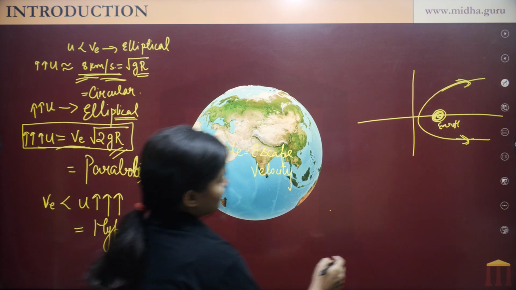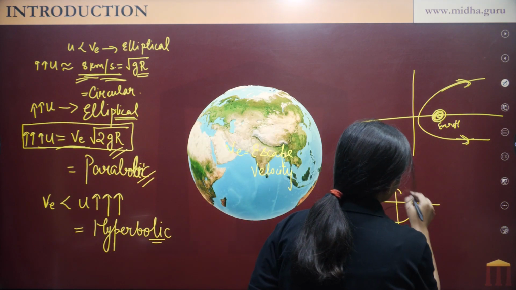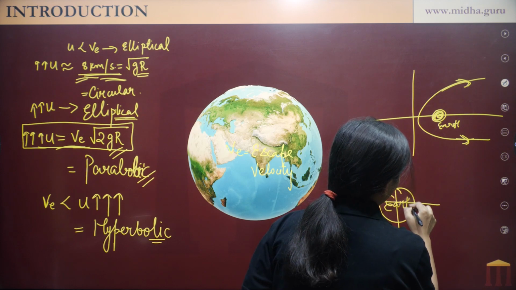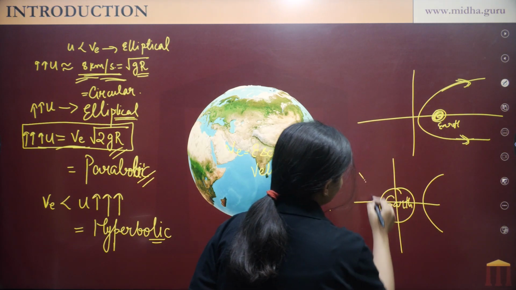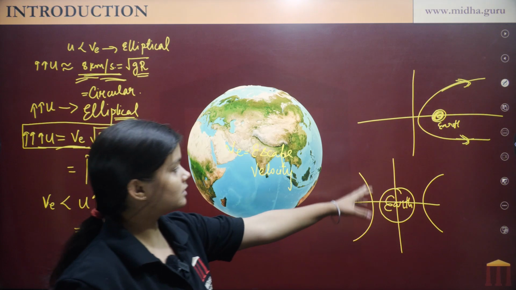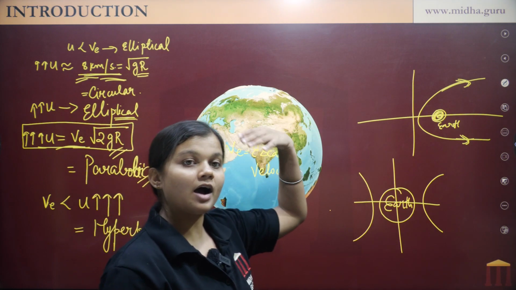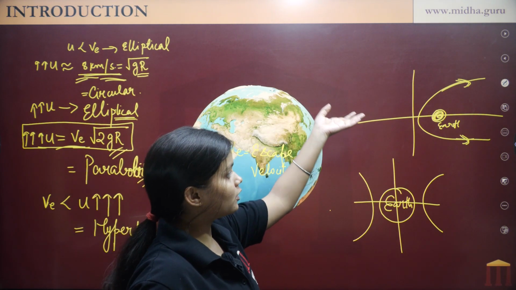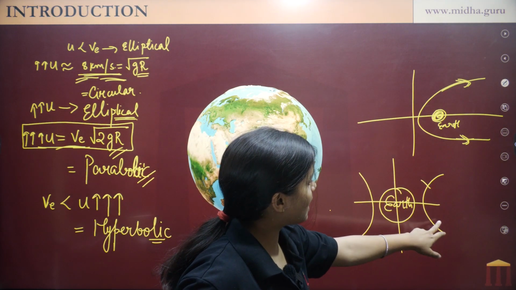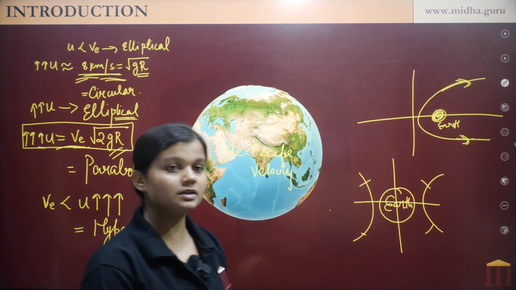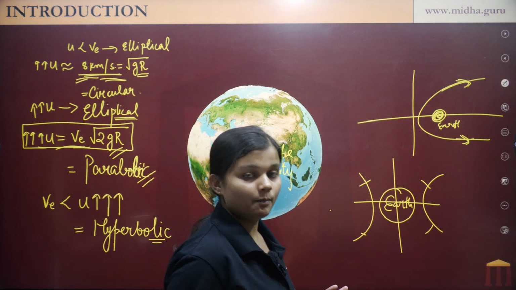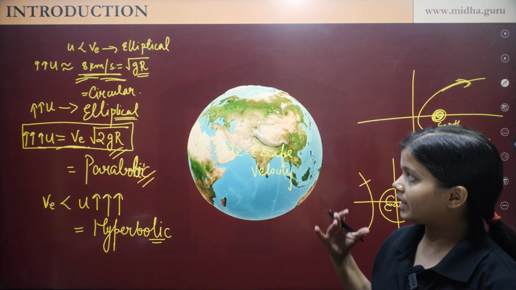How does a hyperbolic path look like? If this is earth, then the hyperbolic path will look like this. After the speed is more than escape velocity, the path of the object will look like this hyperbolic path.